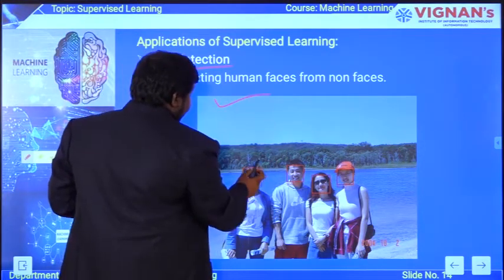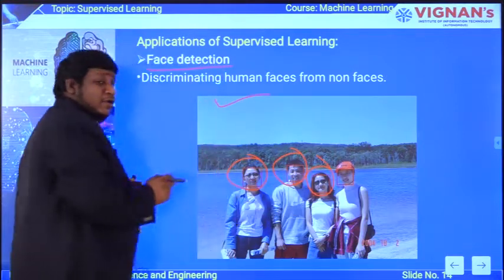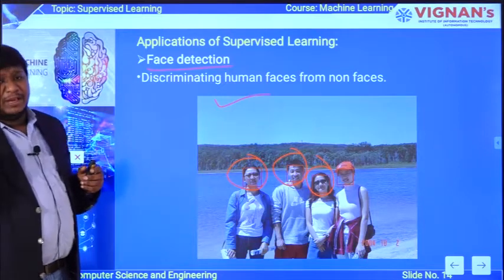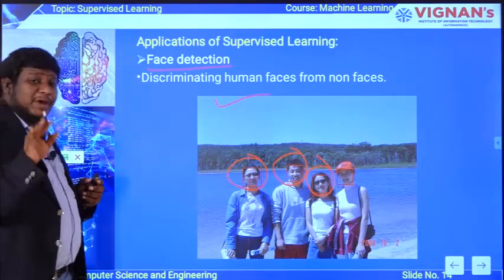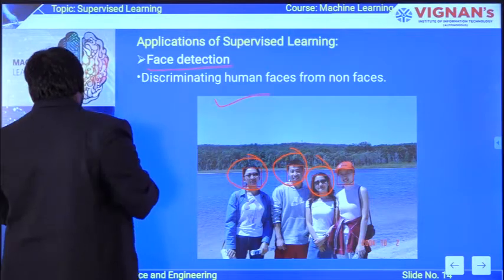See here, only the face is being identified, and the remaining part is not. This face identification can be used to confirm whether that subject is a human being or an animal, or to verify whether the person is the same or not, by using this face detection technique.